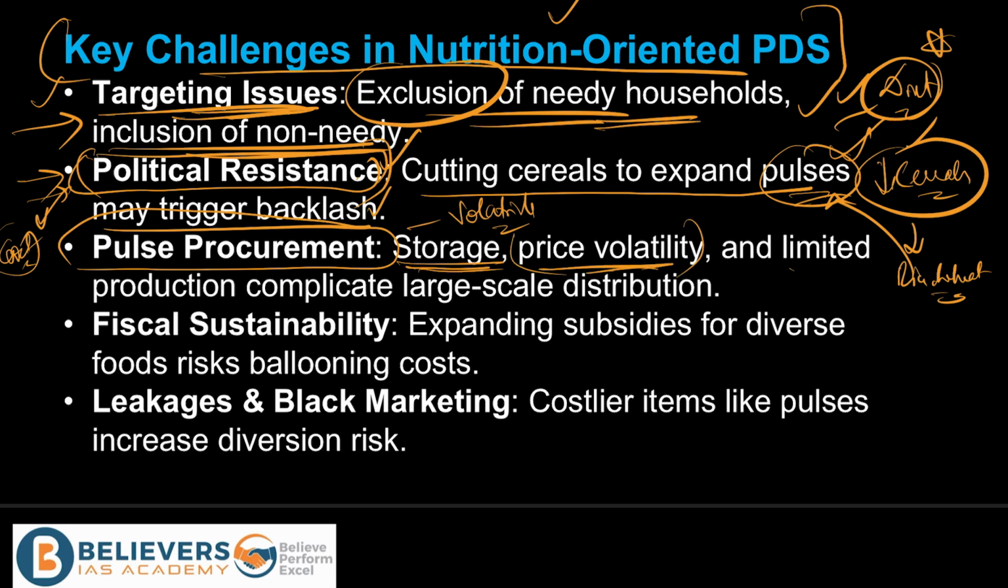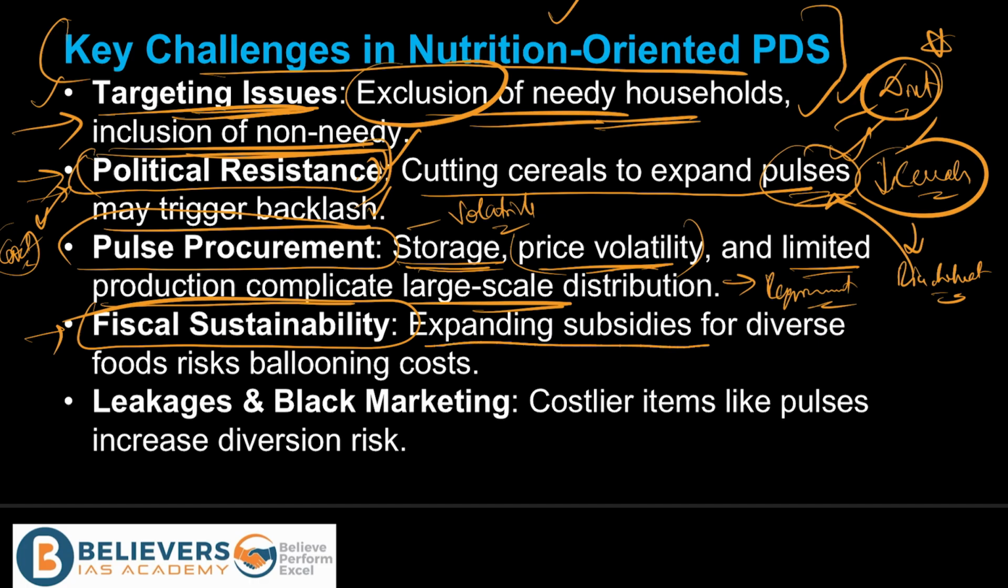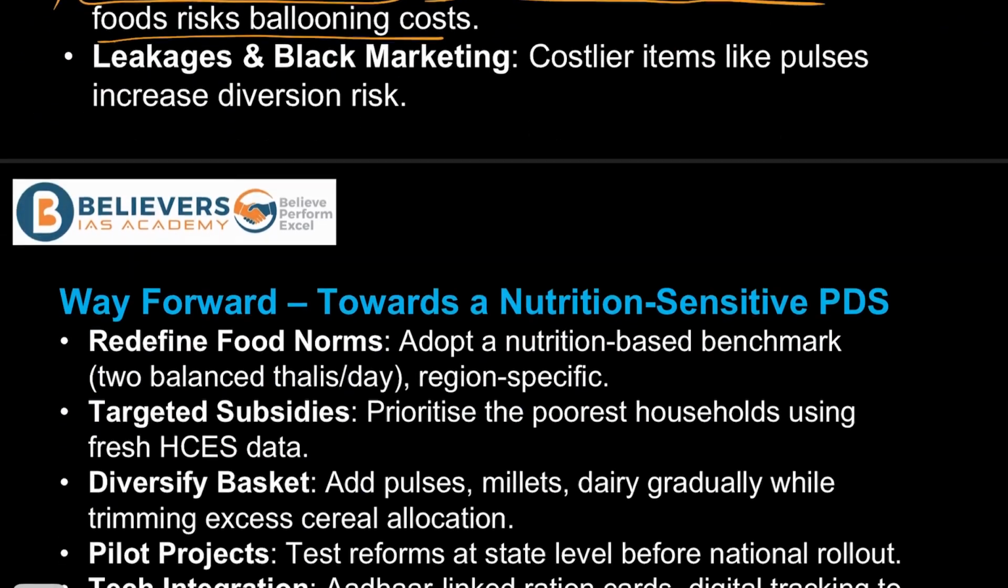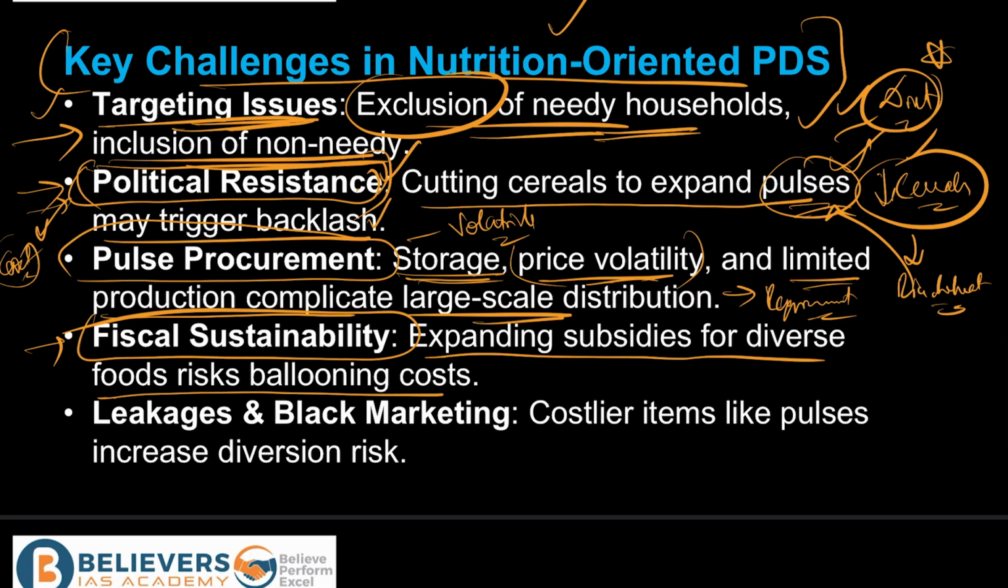And we spoke about this price volatility, and also the limited production complicates the large scale distribution of the requirement of the country, right? So this is another important challenge. And fourth, most importantly, is the fiscal sustainability, meaning expanding subsidies for diverse foods risks ballooning costs. The government is already in fiscal deficit, right?